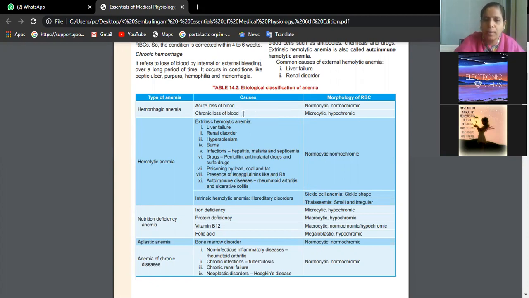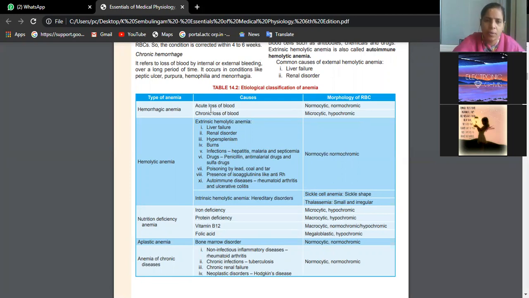Do you know the term? Melena. Melena is a word which generally indicates loss of blood in the fecal matter, when a small amount of blood is lost daily in the GIT. I am giving only a few examples. Chronic is long-standing, whereas in acute you will see heavy loss of blood within a short period.